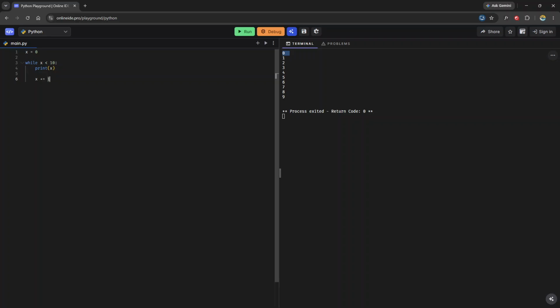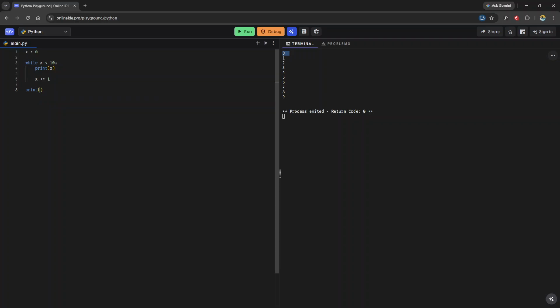And then we do that over and over, until we get to the point where x is equal to 9. Is 9 less than 10? True. We print 9, and then we increment x by 1, so now x becomes 10. Is 10 less than 10? No. 10 is equal to 10, so we do not execute anything inside the body of the while loop.